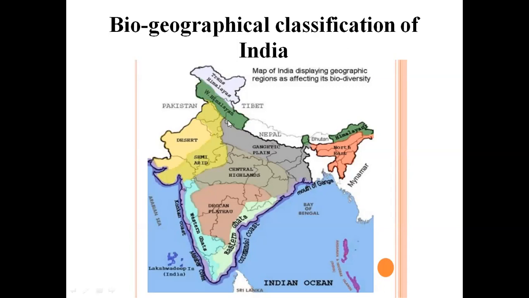Coming to the Gangetic Plain. The Gangetic Plain is where the Ganges River flows, up to the ending of the river. It starts in Uttarakhand and ends near the Sundarbans. The Gangetic Plain is divided into two categories: the Upper Gangetic Plain and the Lower Gangetic Plain.